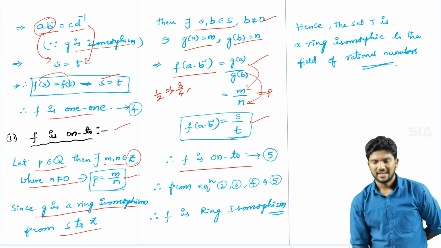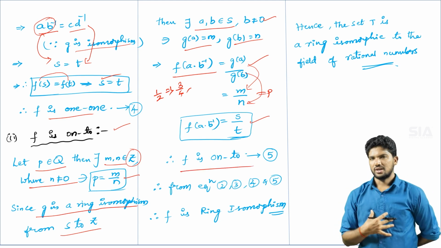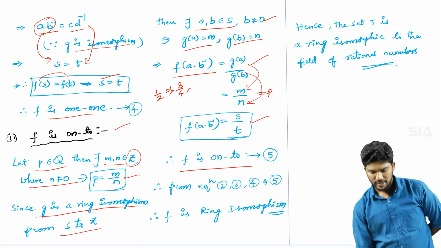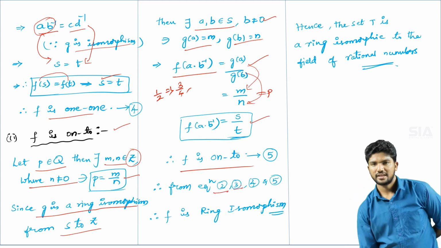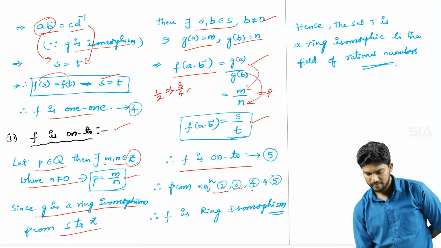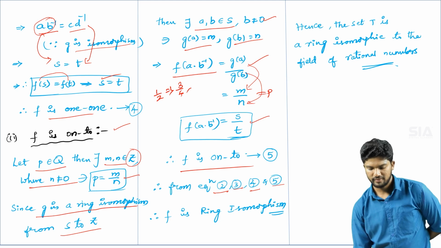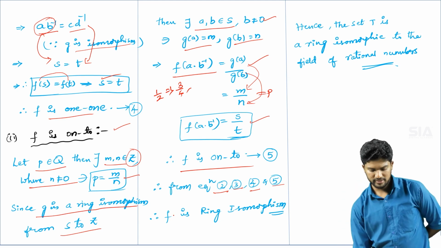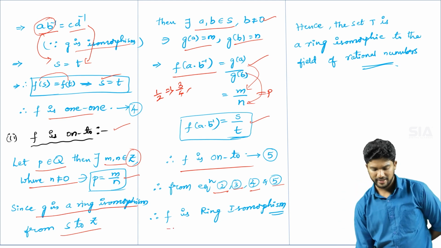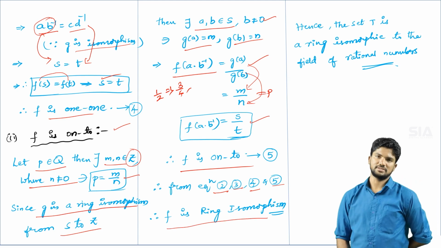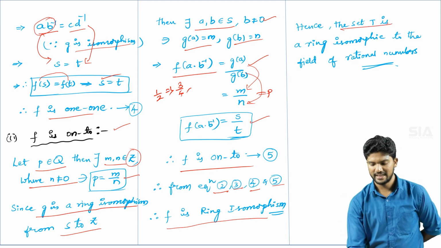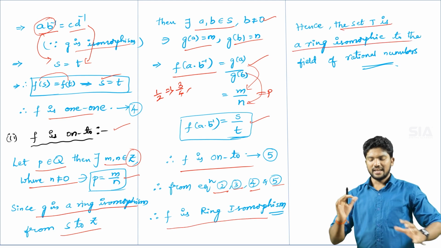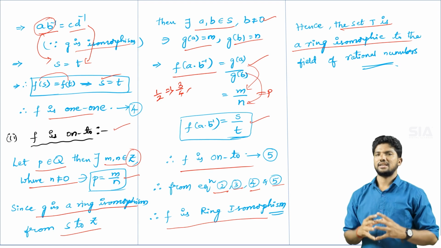So clearly f is onto. From equations 2 and 3, f is a homomorphism. From equation 4, f is 1-1. From equation 5, f is onto. So by all the above equations, clearly f is a ring isomorphism. Hence the set T is ring isomorphic to the field of rational numbers.